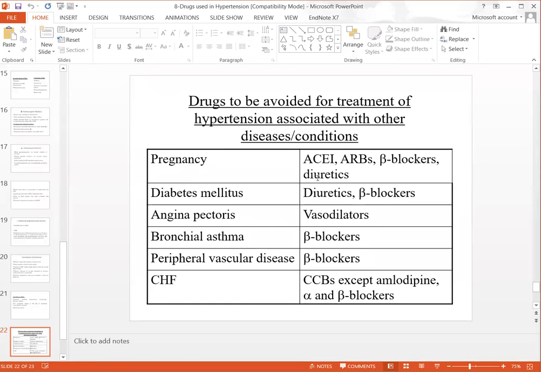So these were the different conditions in which these drugs are strictly contraindicated, and these drugs should not be given to patients if they are suffering from some comorbidity or some other disease.